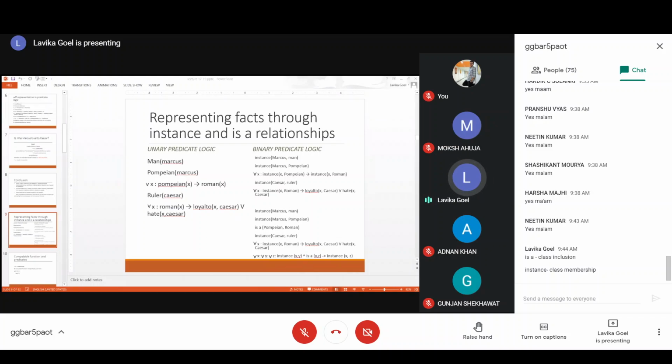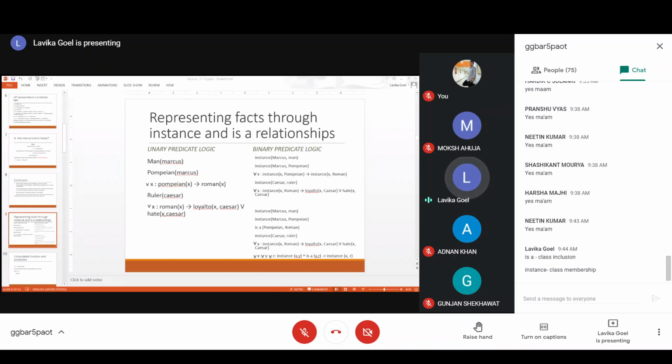This is an important thing because you need to understand the relationship between instance and isa predicates. So if you have two objects like x and y, x is an instance of the object y and y is belonging to z, it would definitely imply that x is also belonging to z, right?